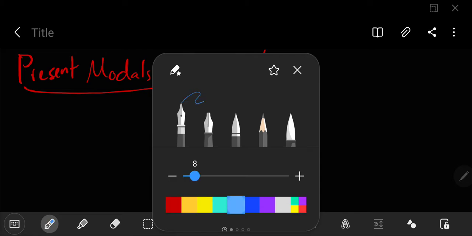of deduction. Right? Modals. Modals. And let's use a sky light blue.